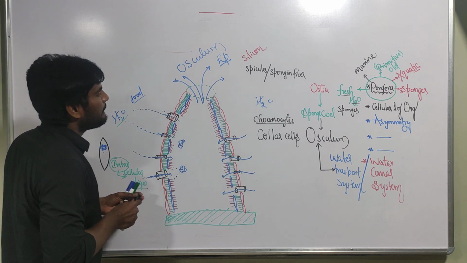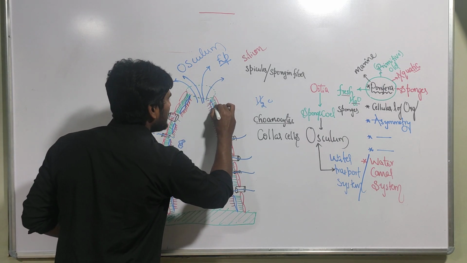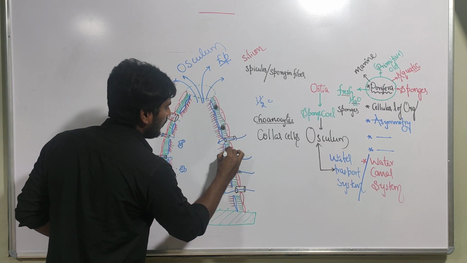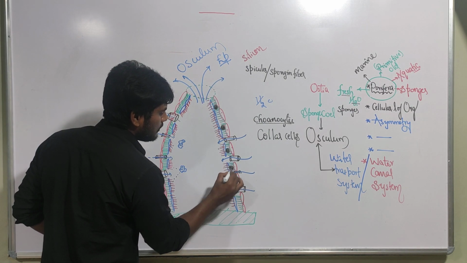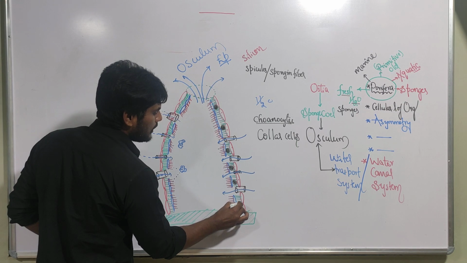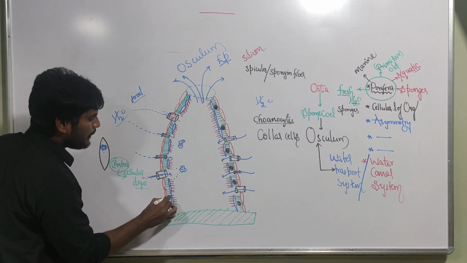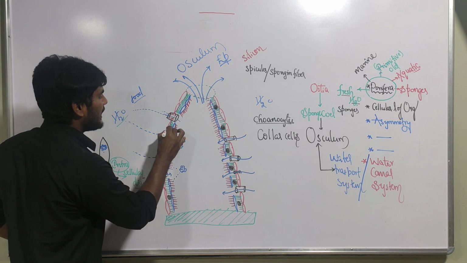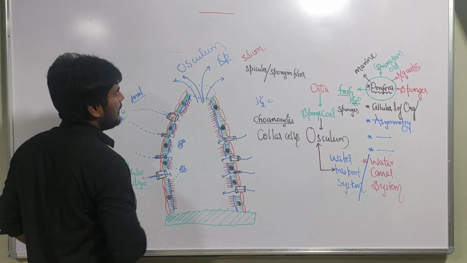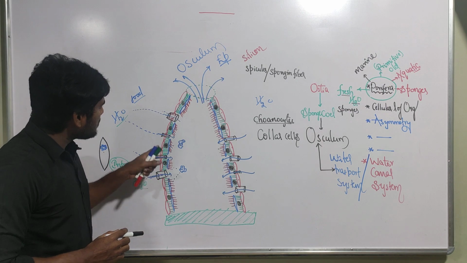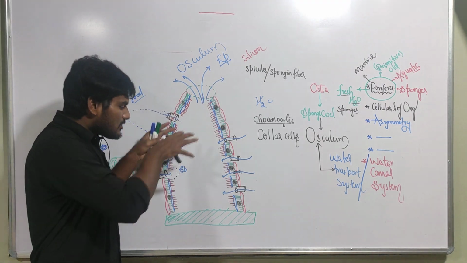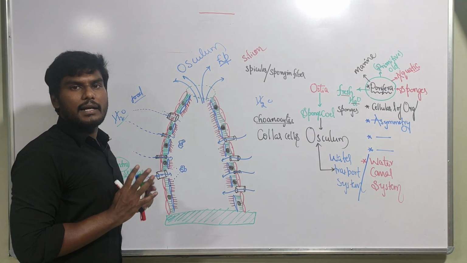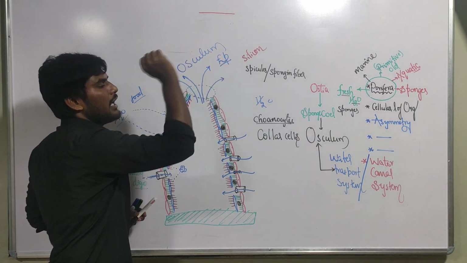Let me represent here. Here there is a presence of siliceous spicules. In this manner, all these are the siliceous spicules, which are also called spongin fibers. And these are made up of silicon, and sometimes they are also made up of calcareous material, meaning calcium carbonate. Like this, the siliceous spicules support the body. They do not let the sponge collapse, supporting structures like the ostia, spongiocele, and osculum.